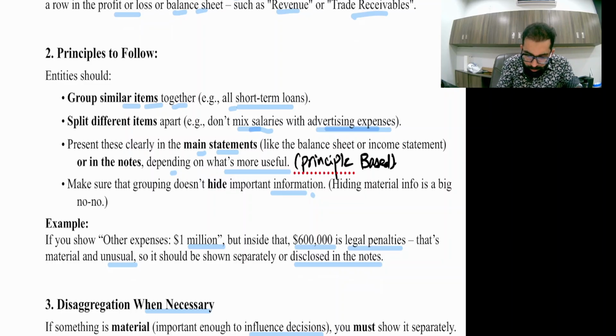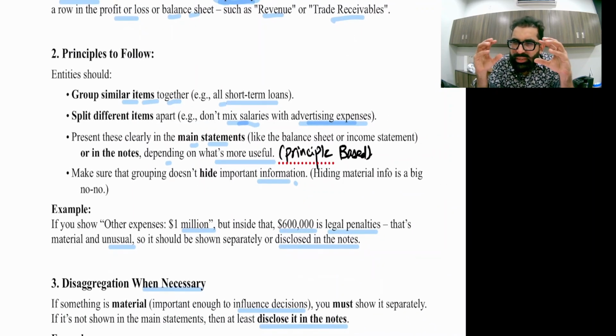Then make sure that grouping does not hide important, material information. Like you have a lot of very small immaterial information, and with those you pack one material piece of information and hide it. What is the example? If you show other expenses of $1 million but inside that 600,000 is legal penalties, and that is a material, unusual, exceptional item, it should be shown separately or disclosed in the notes. No need to hide such big penalties inside the operating expenses or other expenses umbrella. That will be some sort of misguiding for shareholders.